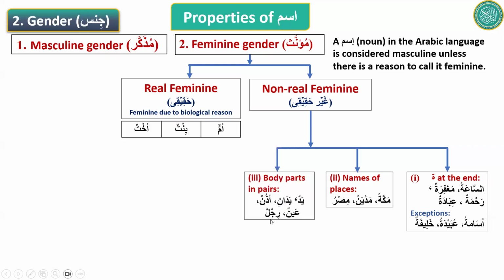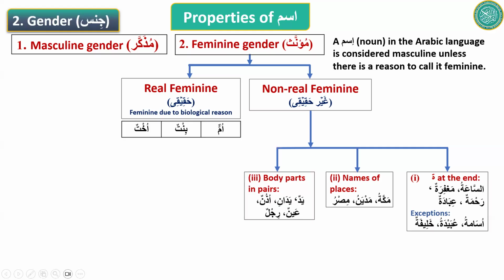Uzun means ear. Ain means eye. I have 2 eyes. Rijl means foot. But we have 2 feet, because all these body parts come in pairs. Therefore, they will be called feminine. But I have 1 nose, right? So the nose will be masculine because it doesn't come in a pair.